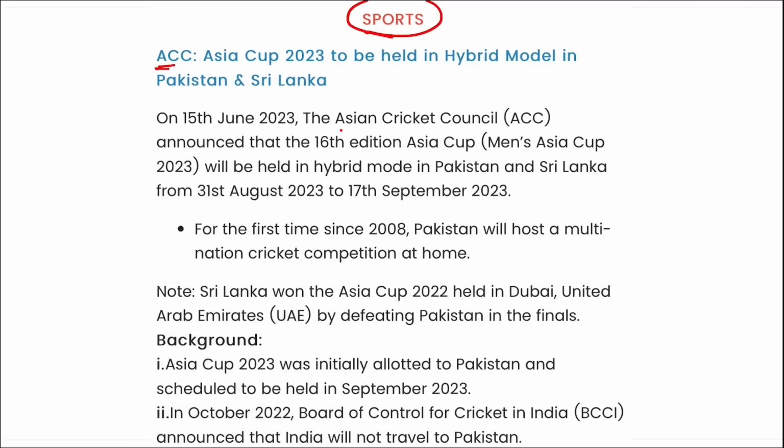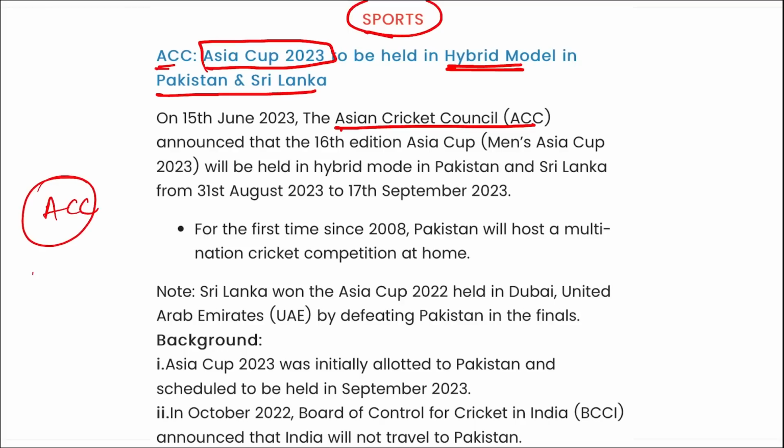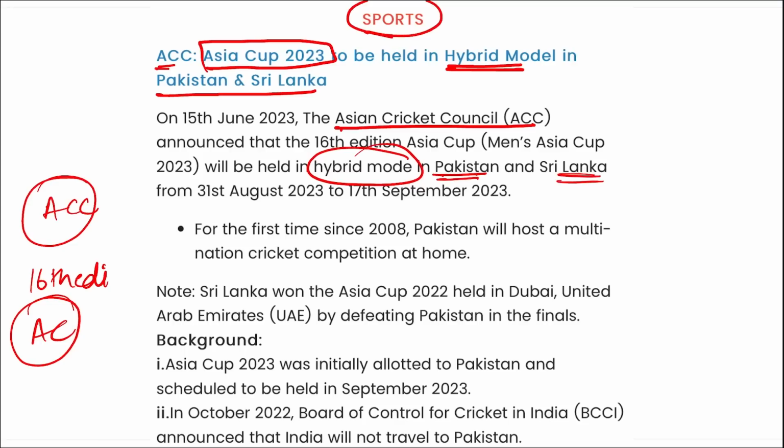ACC, that is your Asian Cricket Council's Asia Cup 2023, to be held in the hybrid mode in Pakistan and Sri Lanka. I repeat, Asian Cricket Council announced that the 16th edition of the Asia Cup, that is Men's Asia Cup 2023, will be held in hybrid mode in Pakistan and Sri Lanka from 31st of August 2023 to 17th of September 2023.